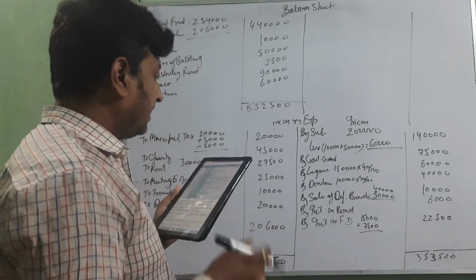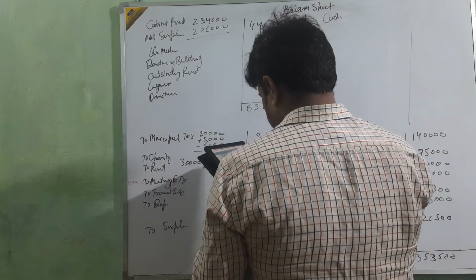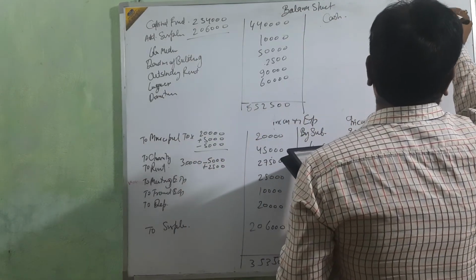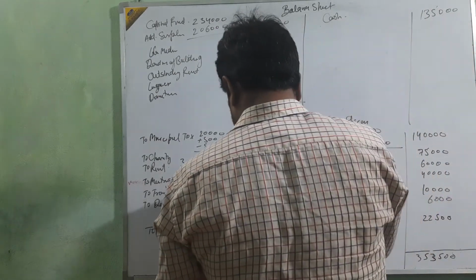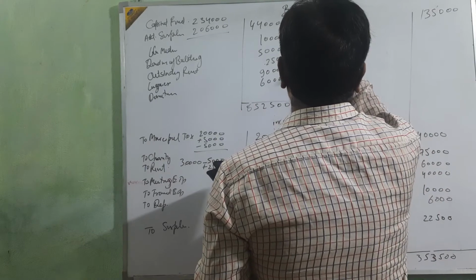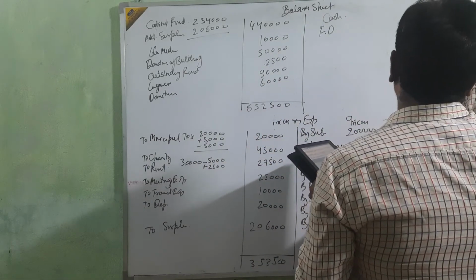Okay, come to the asset side. First balance, means cash amount, beta, 1,35,000. Okay, then see the next, fixed deposit FD, that amount is 3 lakh.